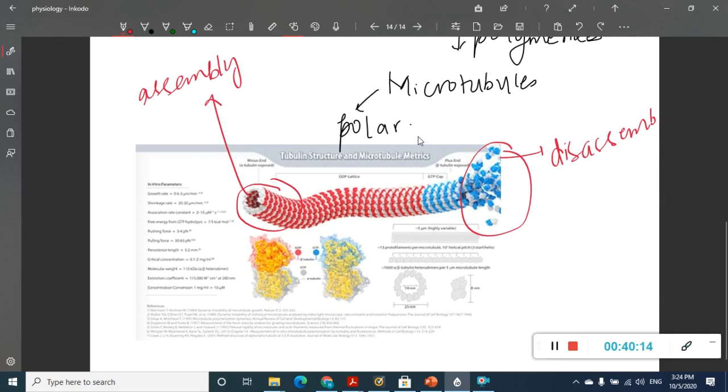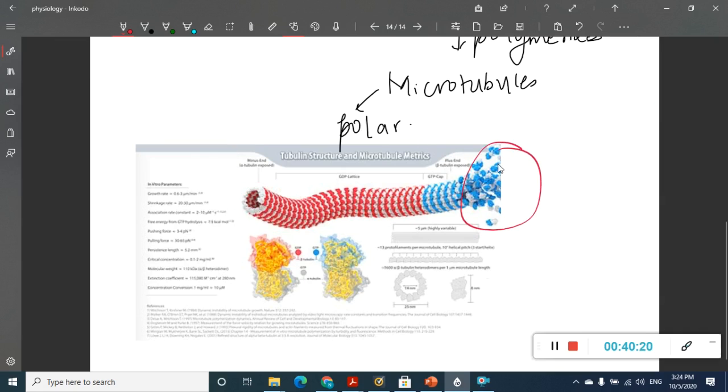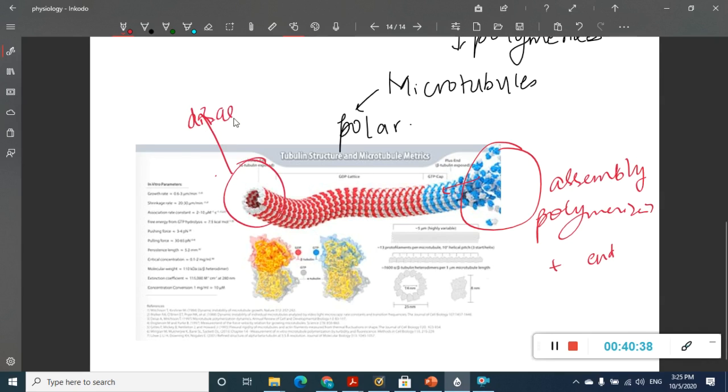Sorry, I have said it in reverse. This is the place where there is assembly; the microtubules are being formed here. There is polymerization at this end, and this end is called the plus end. At the other end, there is disassembly or depolymerization, and this end is called the minus end.